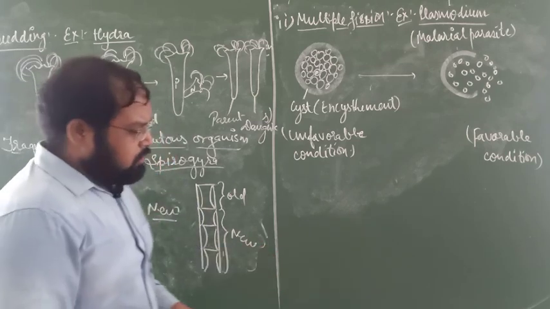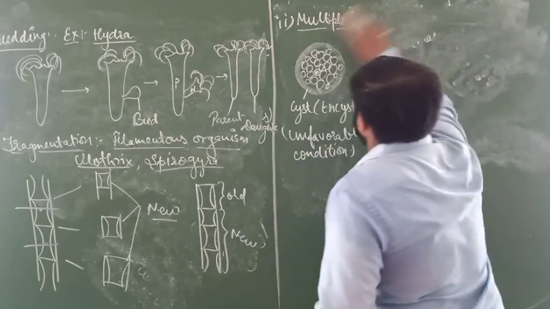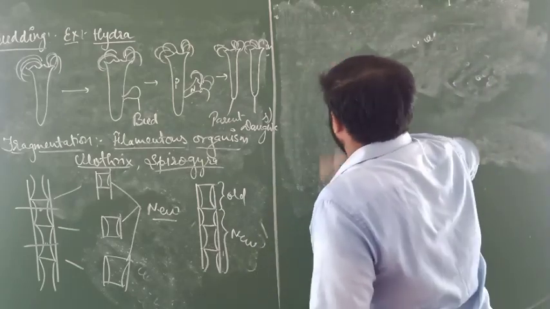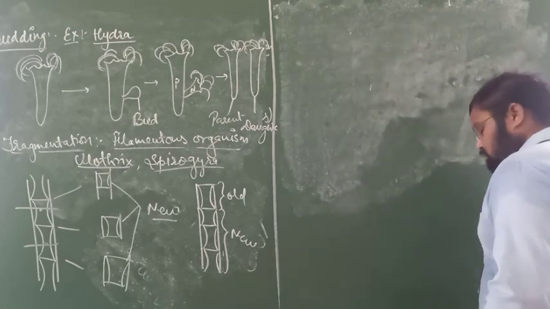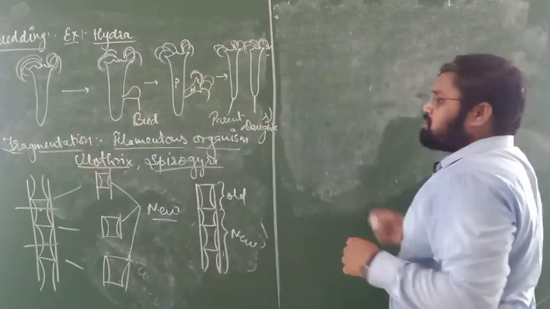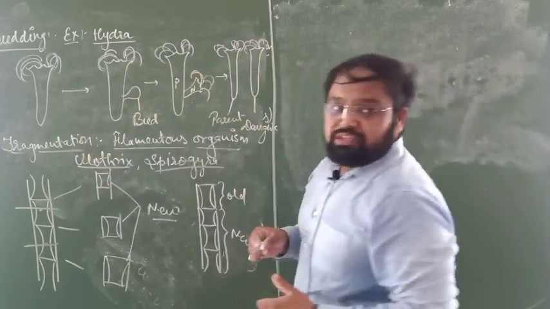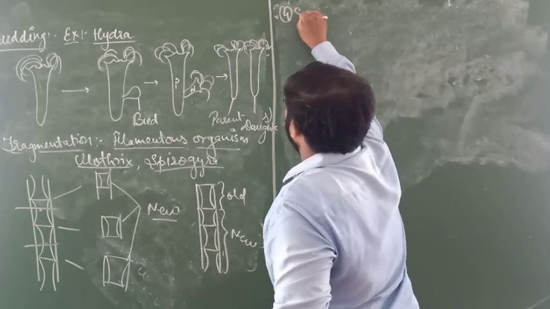Now come to the next one. Later we will discuss regeneration, but here we will discuss the fourth one, that is spore formation.